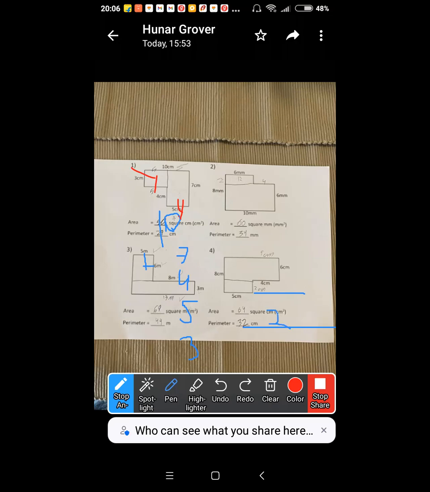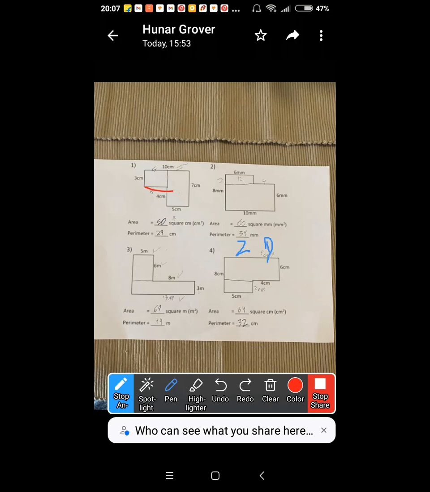Sir, I'm getting 29 only. You are missing something. See, 10, 7, 5, 4. What about 5? This 3. What about this 5, Hunar? What about this 5? Where? This one. I don't see. This one. Oh, that 5. I'll just write it down. So 29.